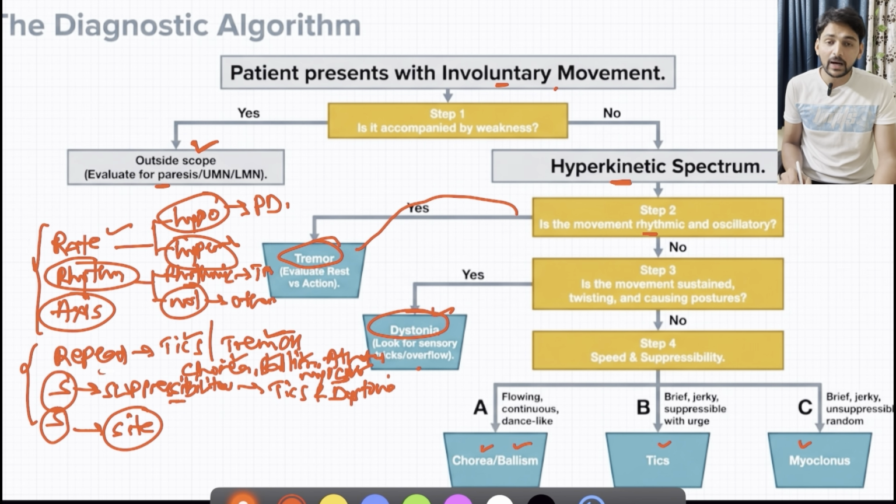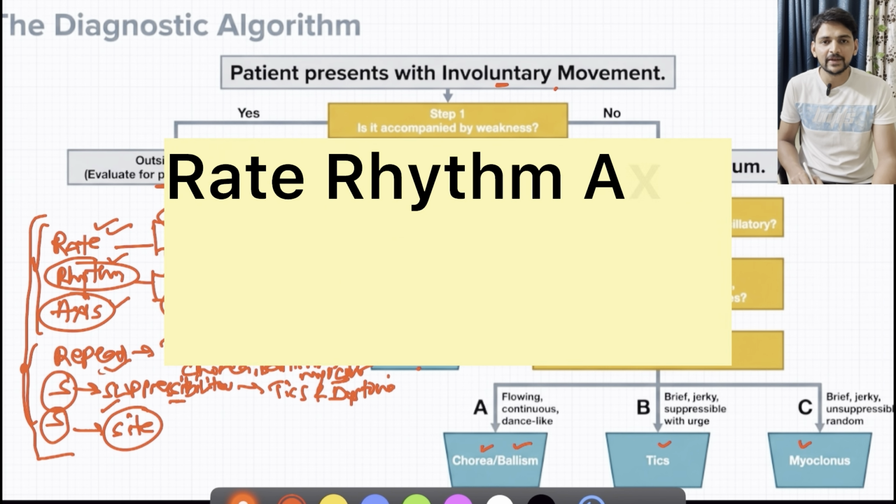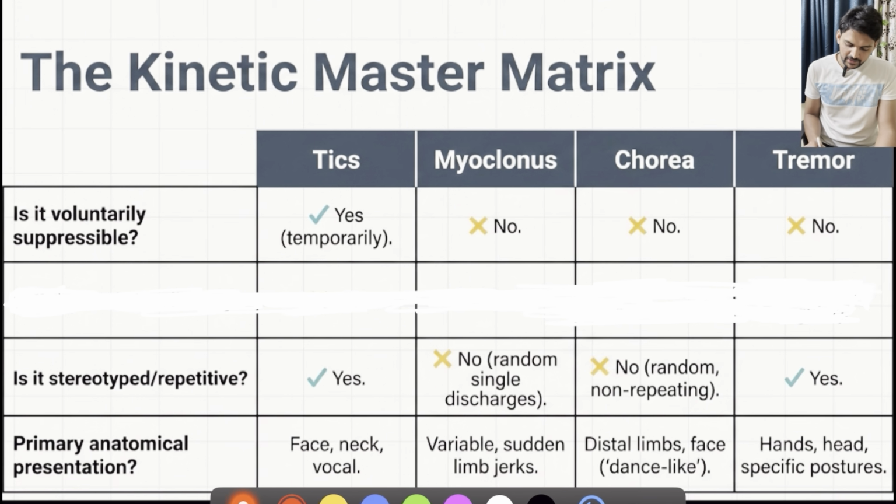So whenever we are approaching the case, we have to remember these terminologies. Just recall the ECG. Same thing should be followed: rate, rhythm, axis, repeat, yes, yes. That's what is summarized in this particular table. Mainly it focuses upon the repeat, yes, yes.